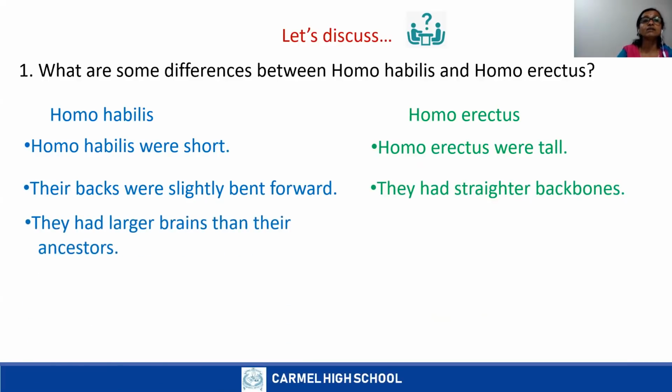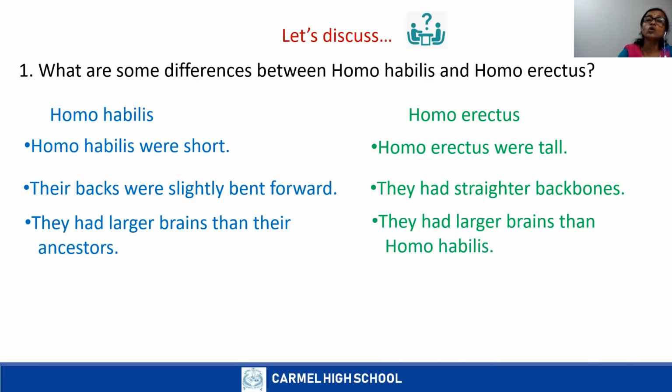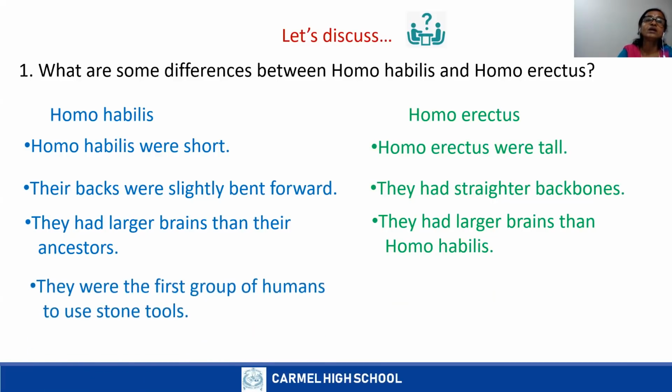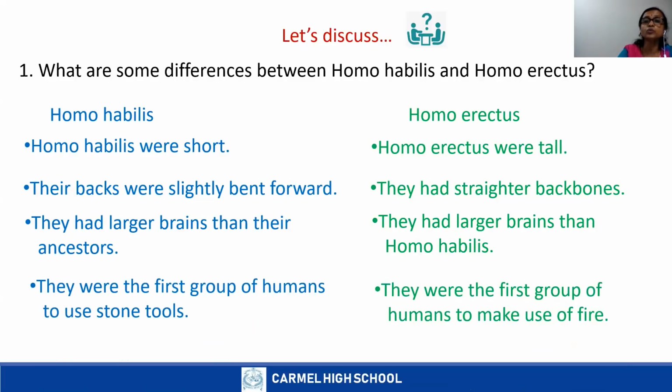Homo habilis had larger brains than their ancestors. Good. What about Homo erectus? Yes, they had larger brains than Homo habilis. So Homo erectus had larger brains than Homo habilis. Next up. Correct. Homo habilis were the first group of humans to use stone tools, and Homo erectus were the first group of humans to make use of fire. Okay, now let us think and answer.